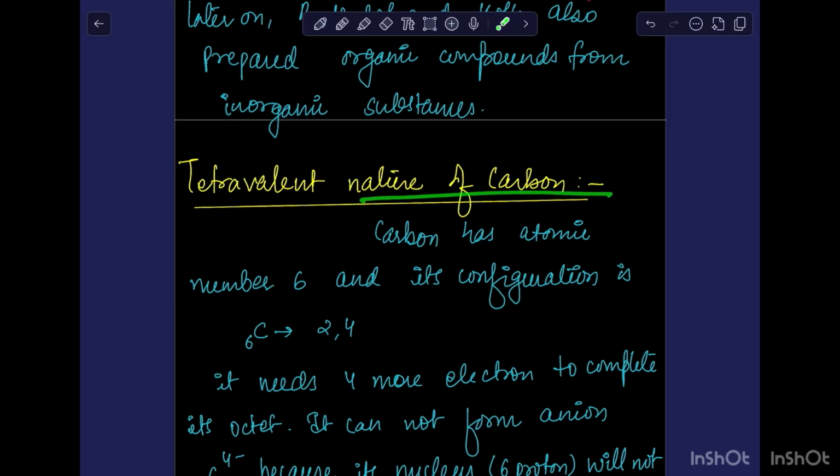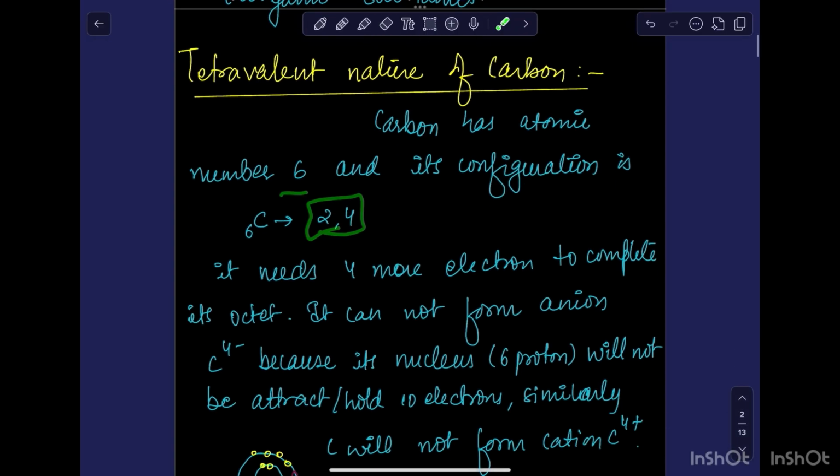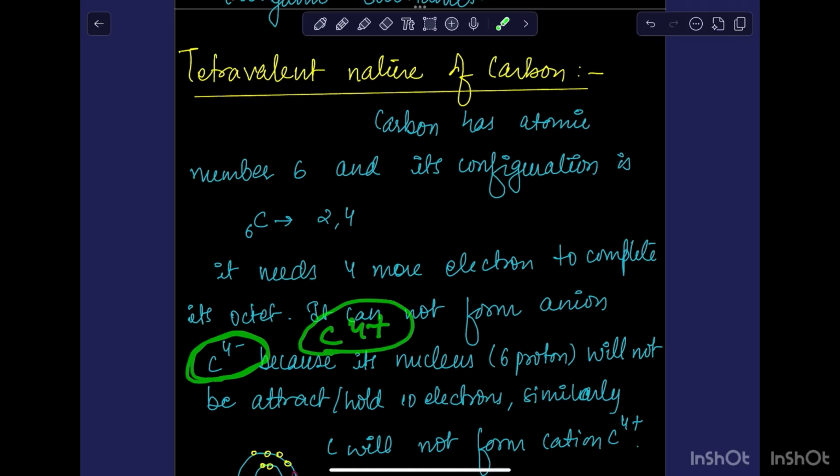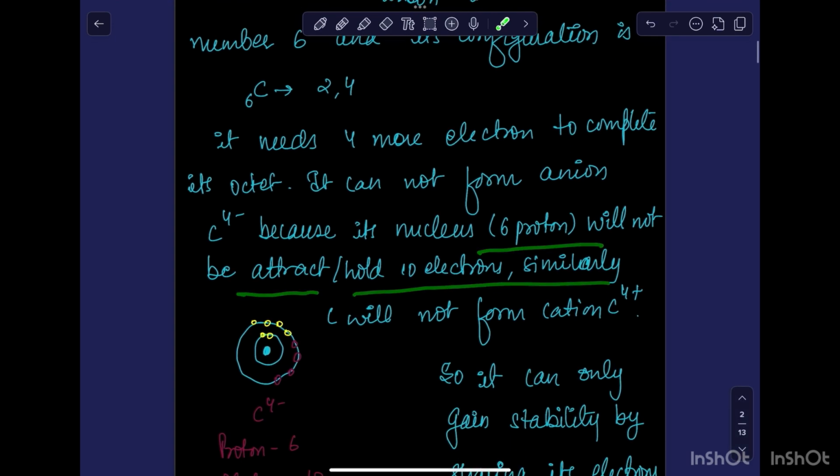Let's understand what the tetravalent nature of carbon is. Carbon has atomic number 6, so its configuration is 2, 4. So it has 4 electrons in its outermost shell. Now, to complete its octet, it has to gain 4 electrons or lose 4 electrons. But its nucleus has 6 protons, so it will not be able to hold 10 electrons, because too much repulsion between electrons will be there. Similarly, it cannot form C4+ also. It cannot lose 4 electrons because then the sum of all 4 ionization enthalpies would be very, very large.